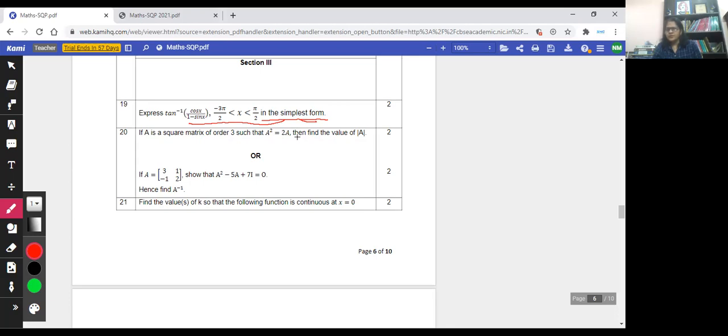But if the question is like this, if you are given y equal to something involving inverse trigo functions, you have to find dy by dx. In that case, you have to simplify the inverse trigo functions before you differentiate. So here there is a bit of confusion: what to delete, what not to delete.